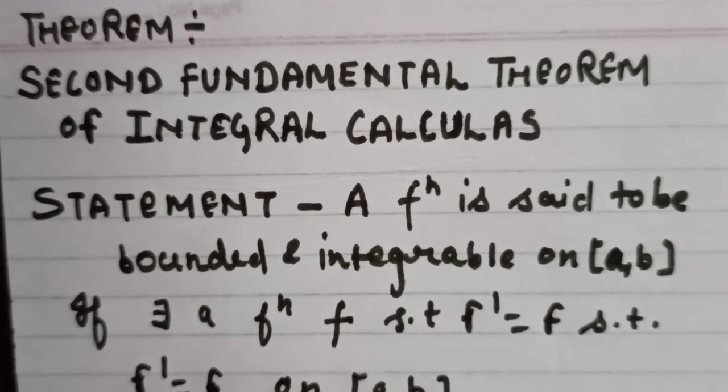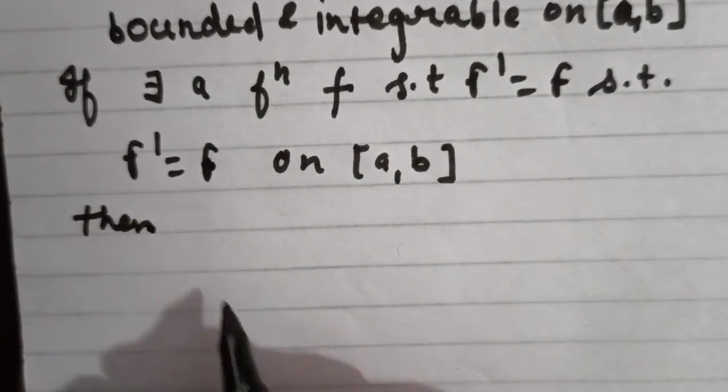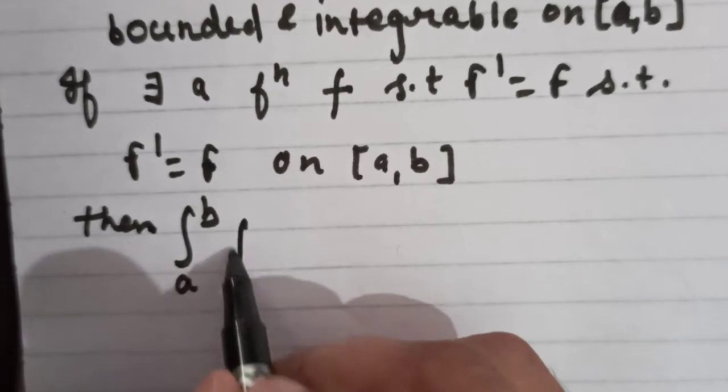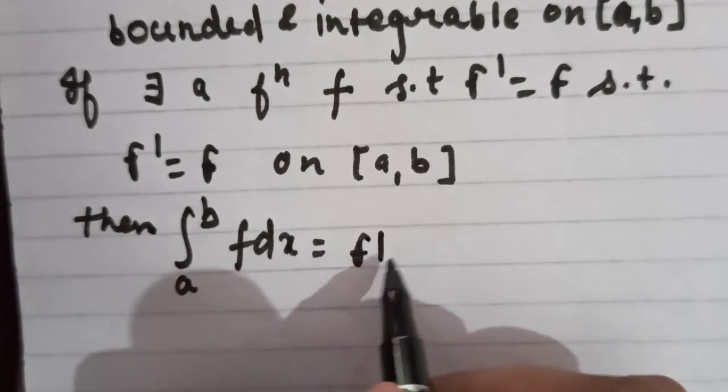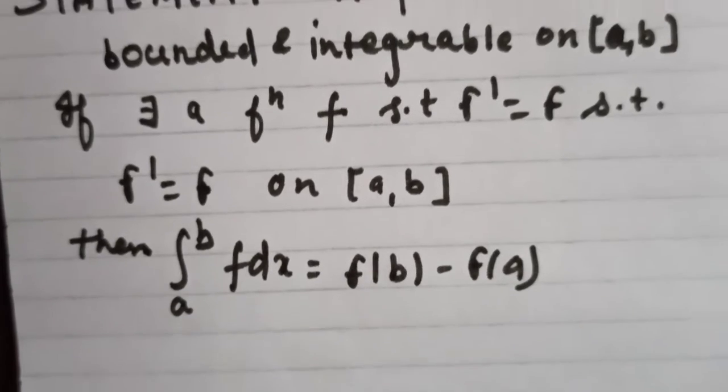then the integral of this function from a to b of f of x dx is equal to F of b minus F of a. Let's understand what the theorem says.